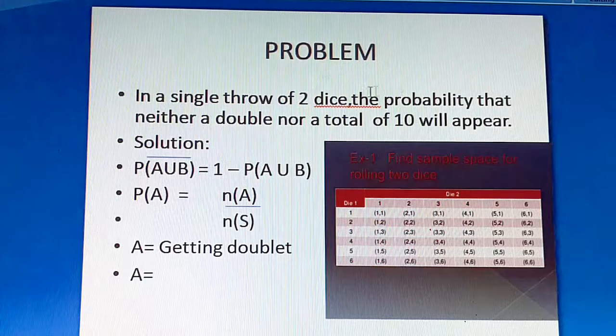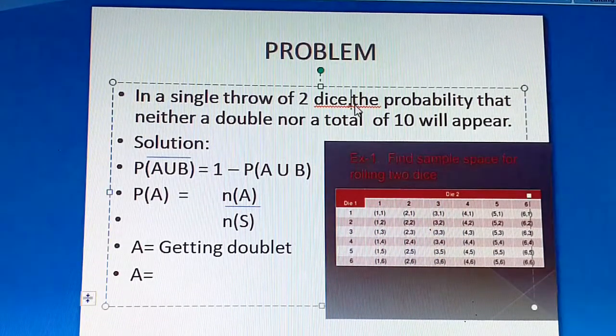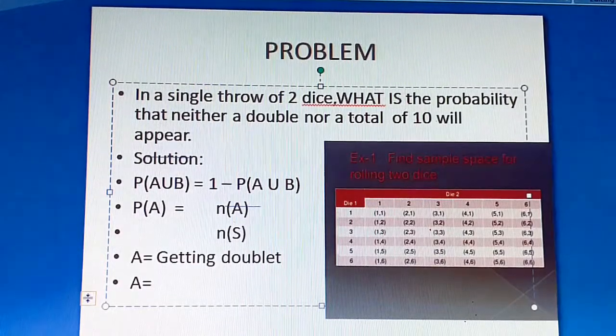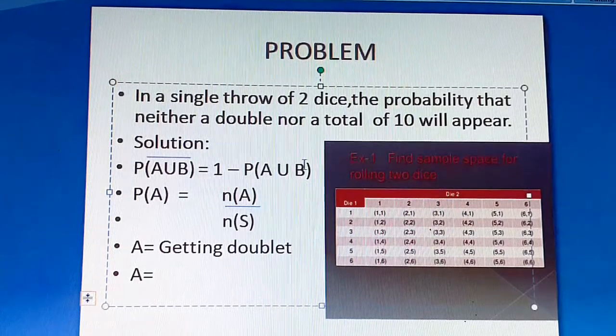This problem was asked in one of the board exams. You can take down the question. In a single throw of 2 dice, what is the probability that neither a doublet nor a total of 10 will appear? It was asked as a multiple choice question.